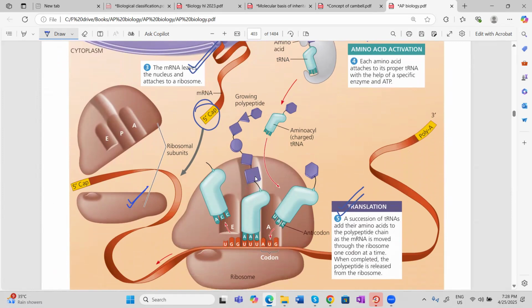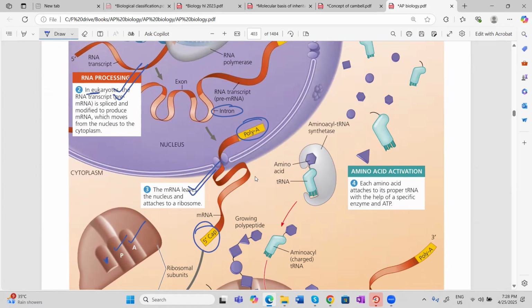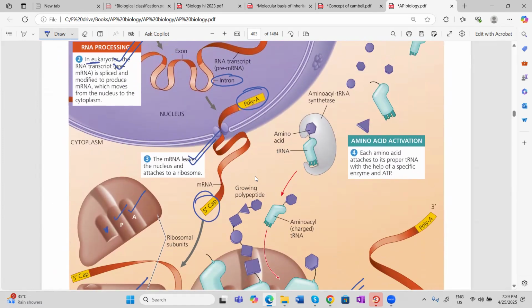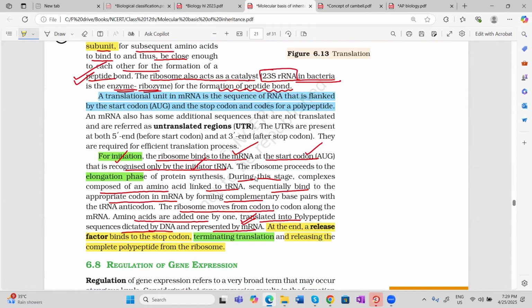it is attached to the smaller subunit, which is translated first, and after that the larger subunit binds, which has two sites, the A site and the P site. The amino acids present are activated with the help of an enzyme and attached to the respective transfer RNA, meaning the charging of transfer RNA is done. This charged transfer RNA comes to the A site, and peptide bond formation is done between the P site and A site. So I hope this topic of translation is easy and comfortable for you.